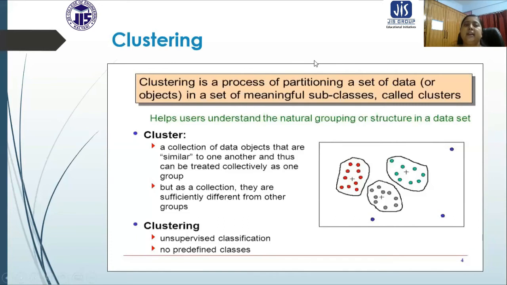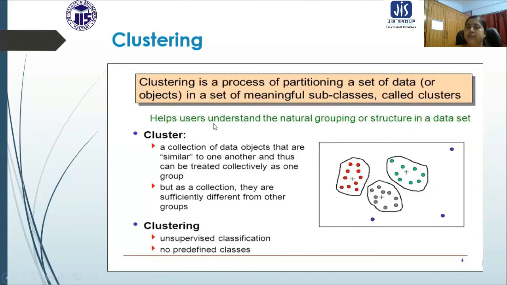Clustering is another interesting methodology for descriptive mining. Clustering is a process of partitioning a set of data or objects into a set of meaningful subclasses called clusters. So here again, we are going to make groups.